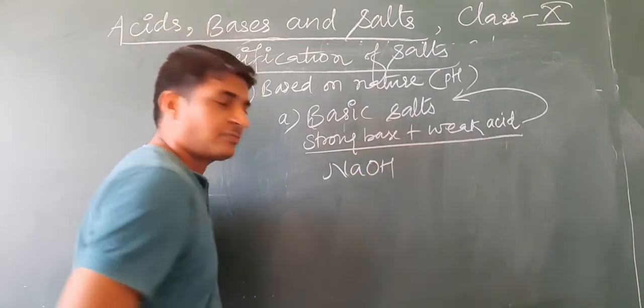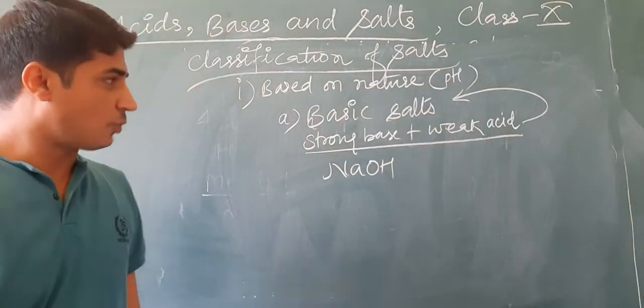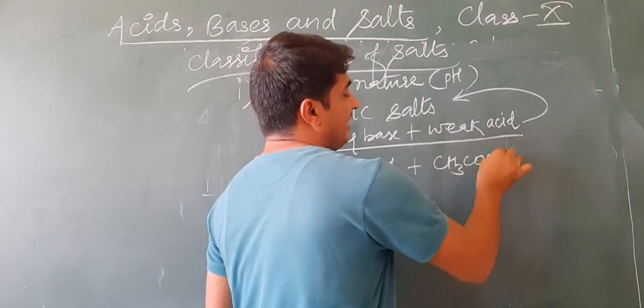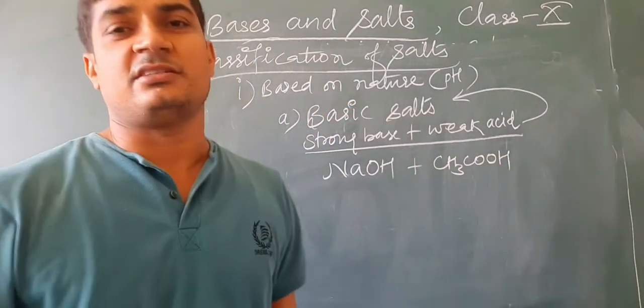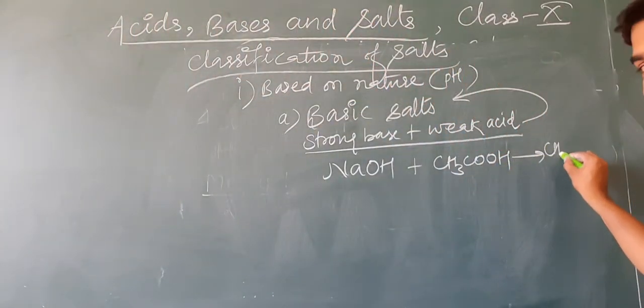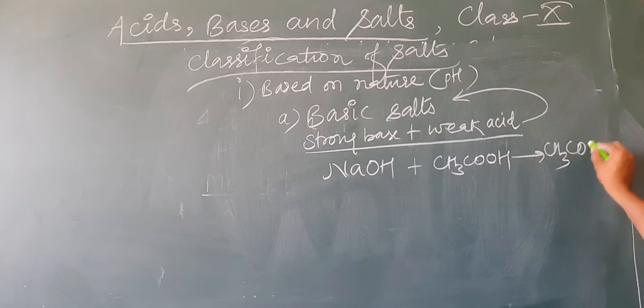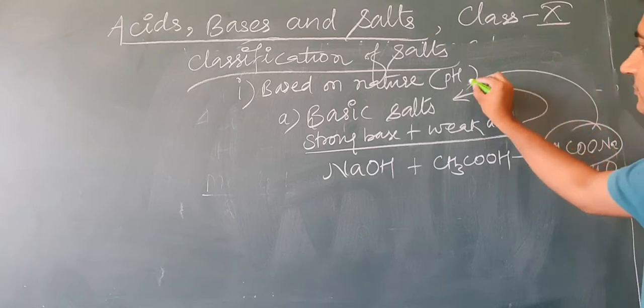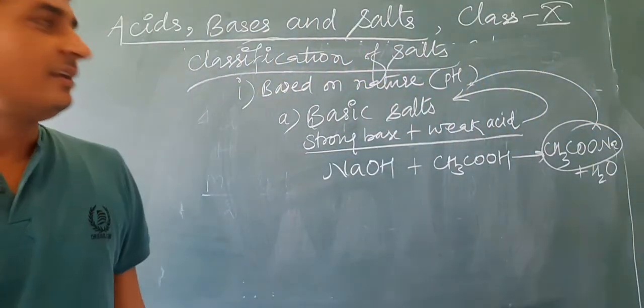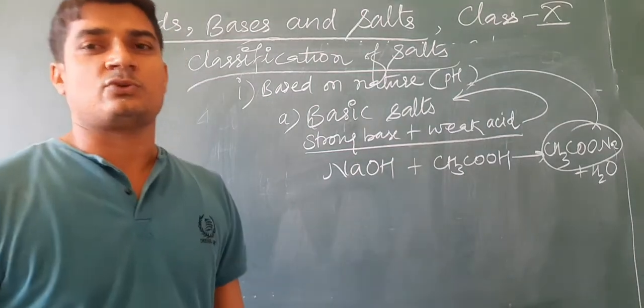NaOH is a strong base and CH3COOH, acetic acid, is a weak acid. When they react, what is formed? CH3COONa plus H2O, sodium acetate. So this sodium acetate is an example of basic salts.